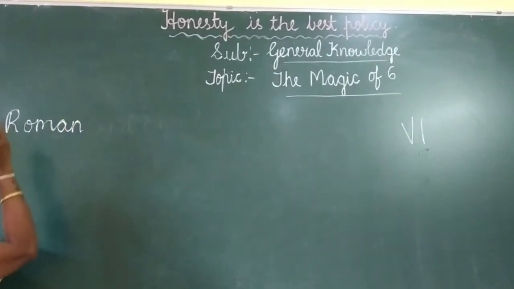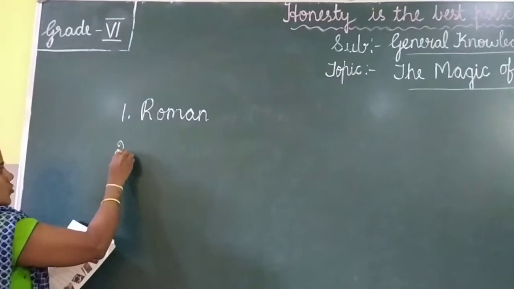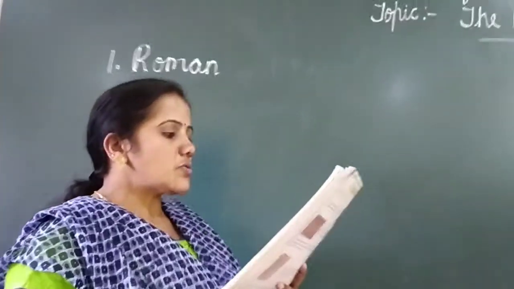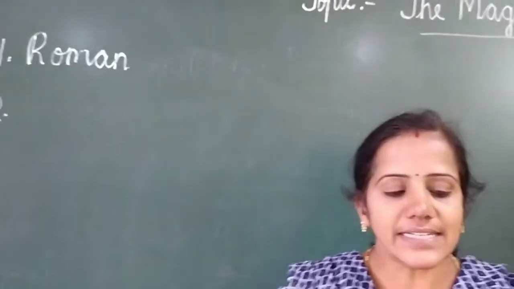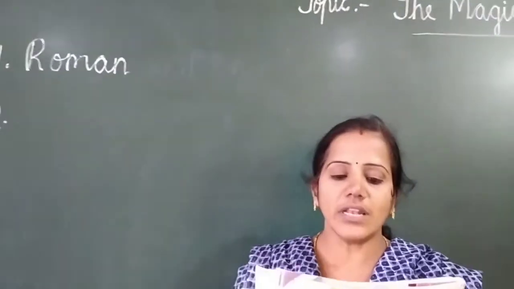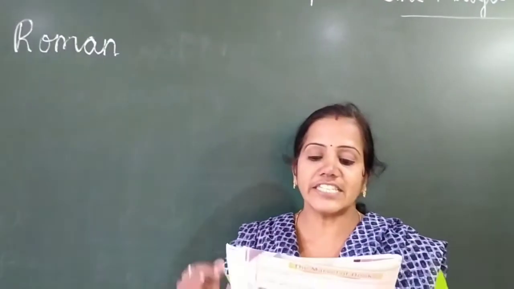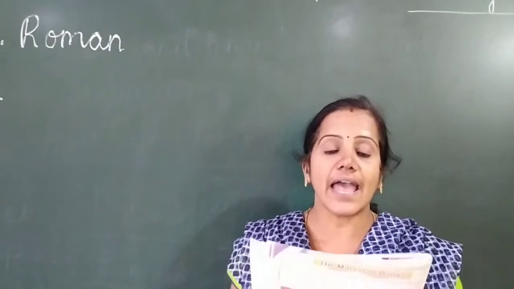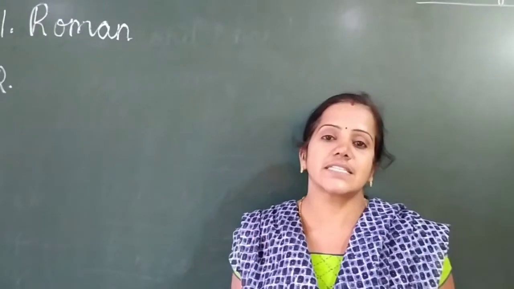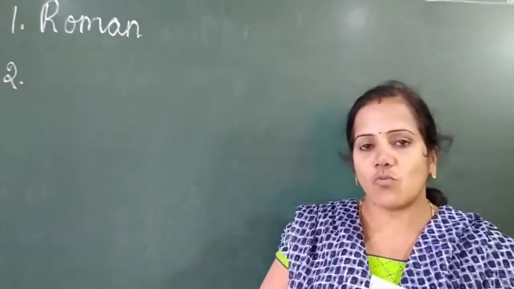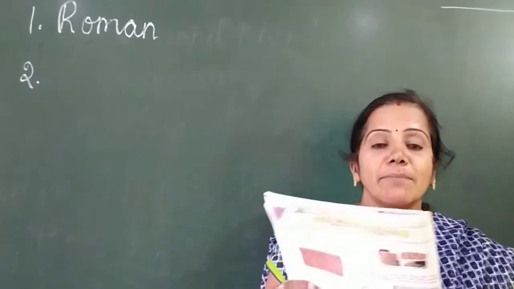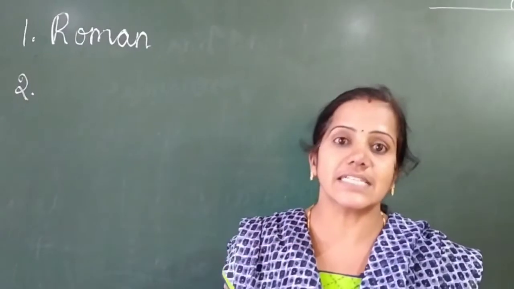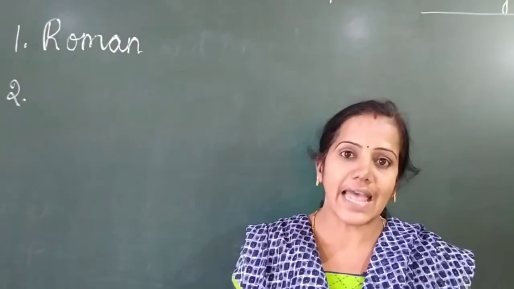Okay children, next: where does the cricket ball land when we denote that the batsman has hit a 6? You all have watched a cricket match, right? When the batsman hits a 6, where does the ball land?